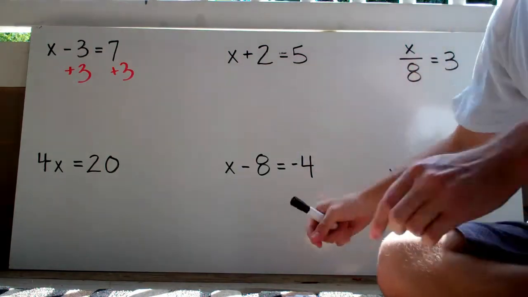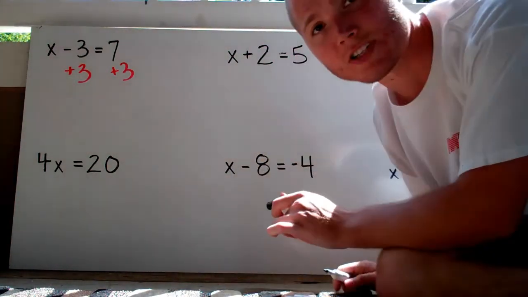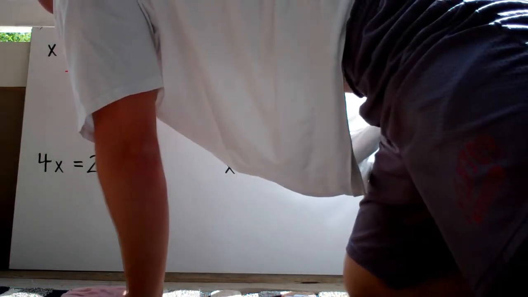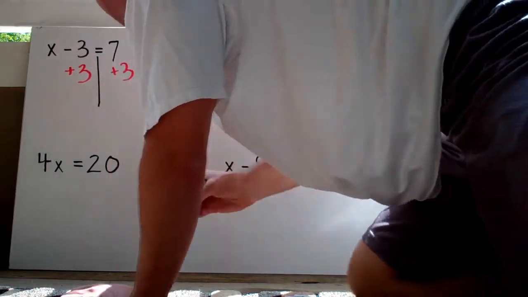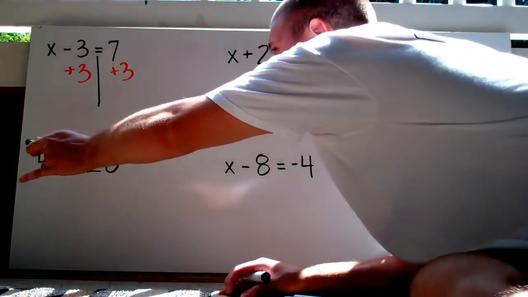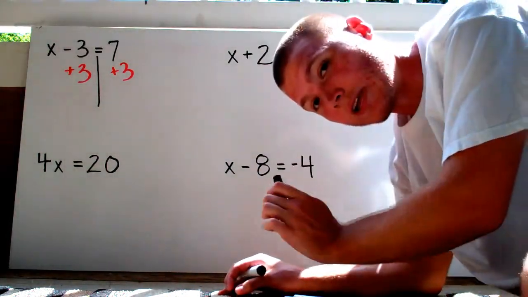Now, class, I want you to think about these equations like there are two separate sides to them. One side of the equal sign and the other side of the equal sign. So we've got the left of the equal sign and the right of the equal sign. Now this is extremely important.